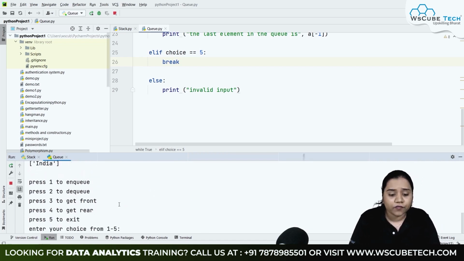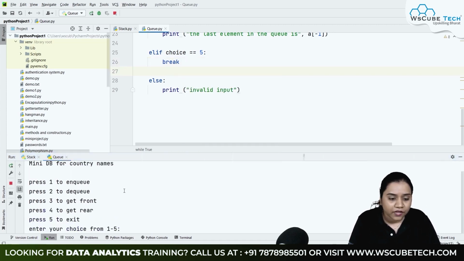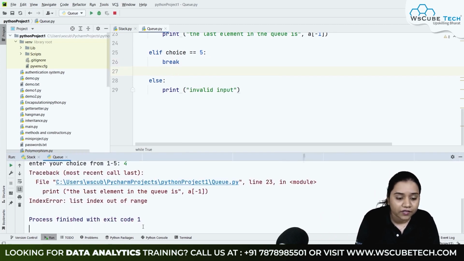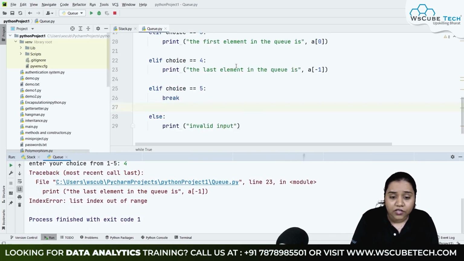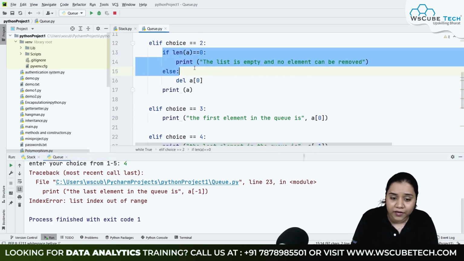And it says India. What if I exit from here and rerun my program and write 4 over here, without providing any element? If I write 4 over here, it gives me an error which says that it is out of range. Now again here also we need to provide the same condition, that if the length of A is equal to 0, then we'll be printing some data. Else we will be doing this.